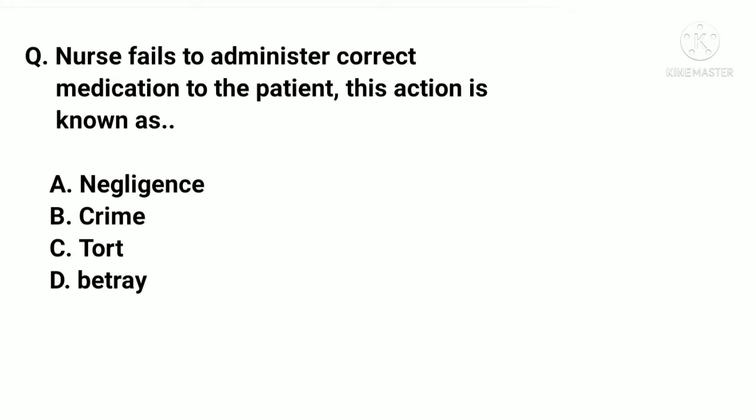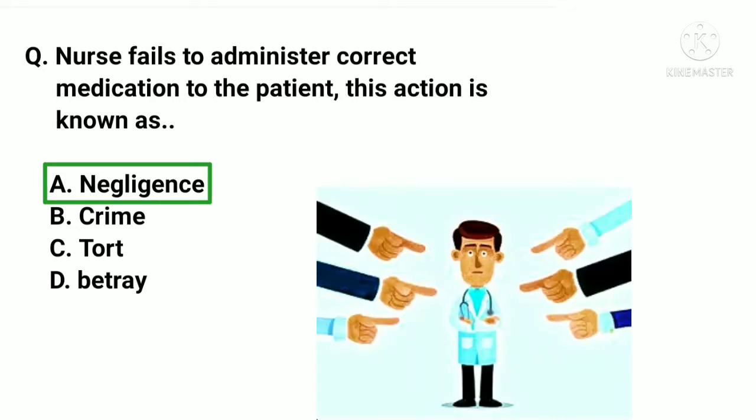Nurse fails to administer correct medication to the patient. This action is known as A. Negligence. B. Crime. C. Tort. D. Betray. And the correct answer is A. Negligence. Negligence is the type of malpractice. It refers to doing of something which a careful and responsible person would not do.